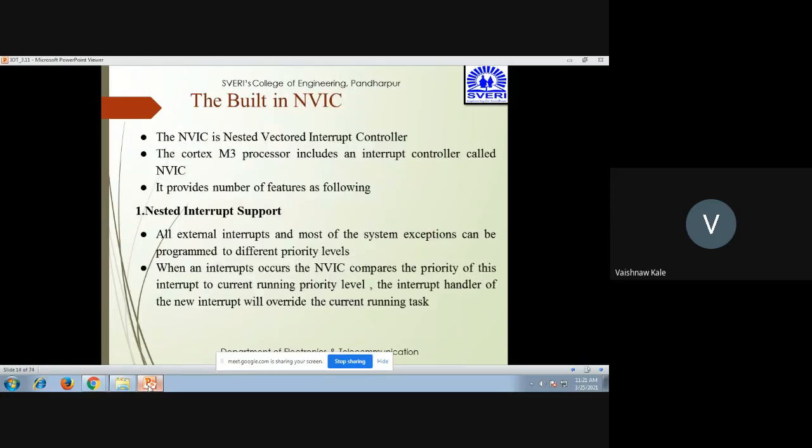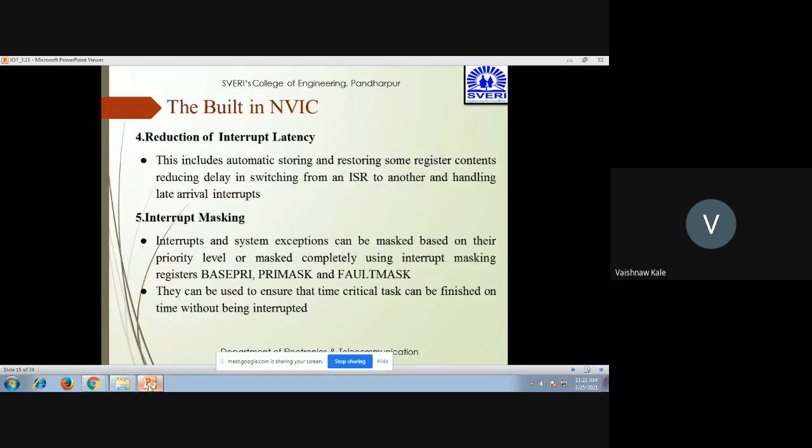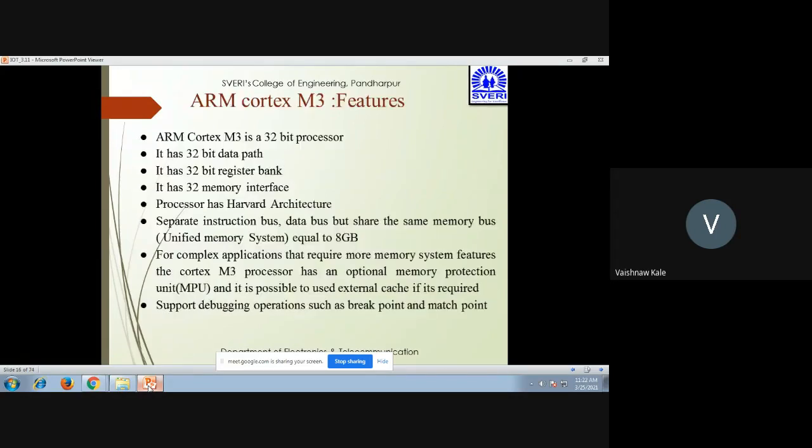Then the built-in NVIC. The NVIC is the nested vectored interrupt controller. The Cortex M3 includes an interrupt controller called NVIC. It provides a number of features as follows. The first one is nested interrupt support. Second is vectored interrupt support. Third is dynamic priority changes support. Fourth is reduction of interrupt latency. Fifth is interrupt masking. These are the features of the Cortex M3.